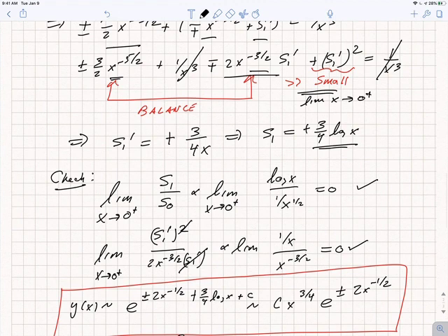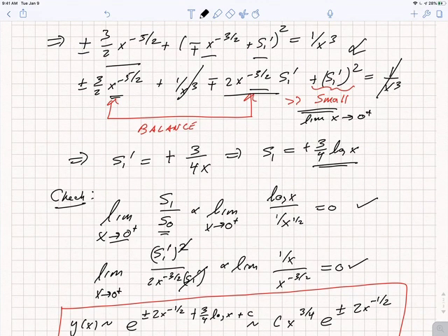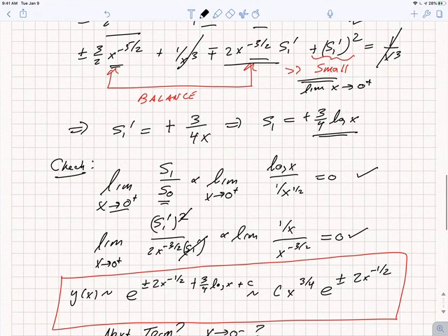Now I need to check that s1 is really smaller than s0 in this limit as x goes to 0 from the positive side. That's the limit as x goes to 0 from the positive side of log x over 1 over x to the 1/2. That's equal to 0. I also need to check that this term I assumed was small, s1 prime squared, is less than the term I kept, 2x to the minus 3/2 times s1 prime. One s1 prime cancels. I therefore get the limit of 1 over x, because s1 is just proportional to log x, its derivative is proportional to 1 over x, and 1 over x to the minus 3/2. And you see as x goes to 0 from the positive side, that's also 0.